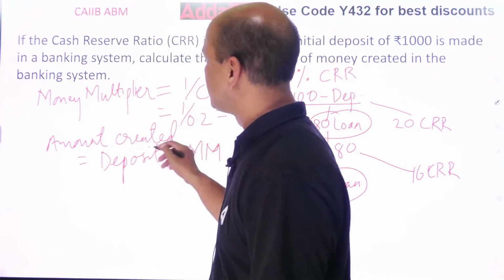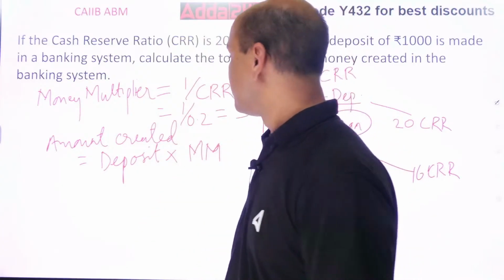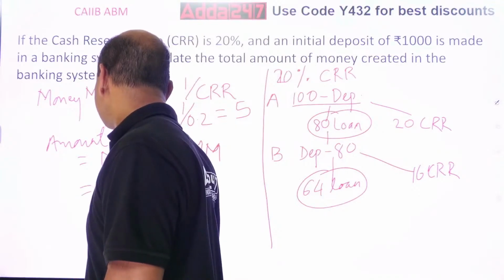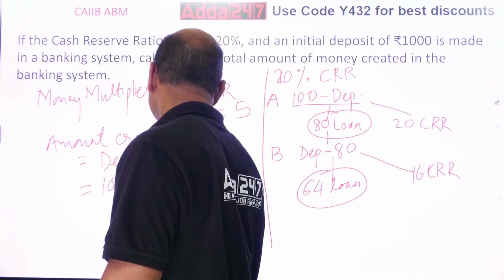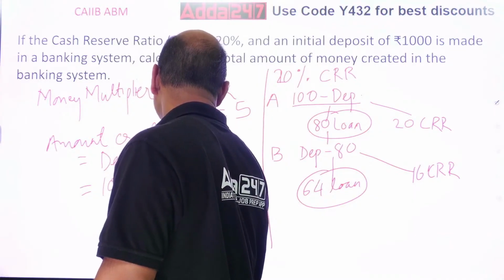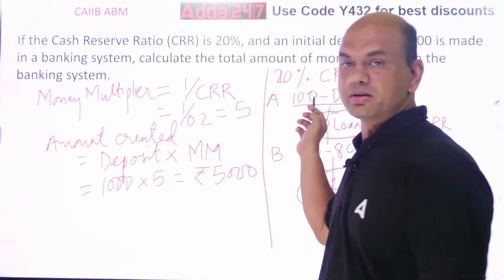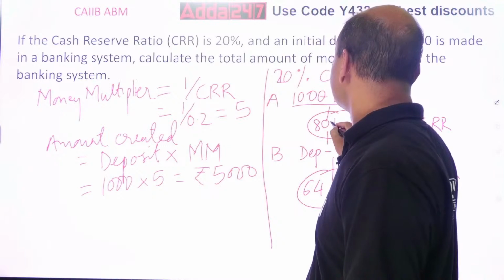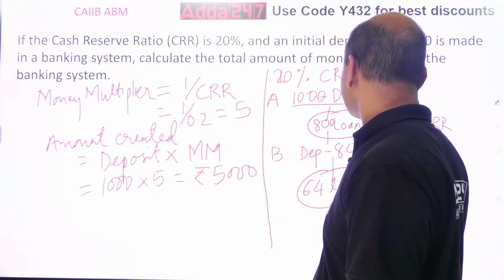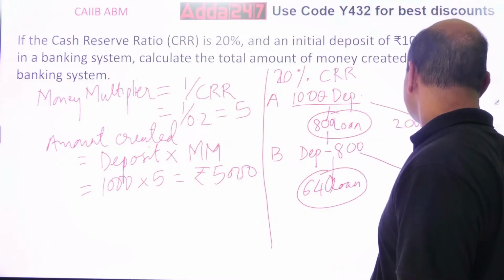Deposit is 1000, into 5, so that is equal to 5000. So by making a deposit of 1000, 800, 640, 200, 160.